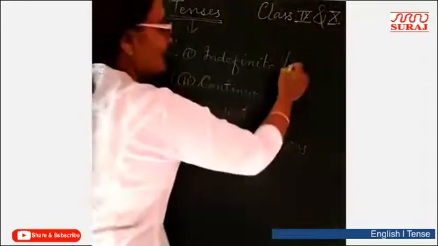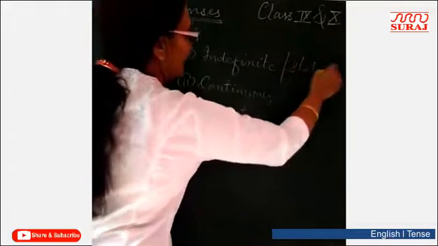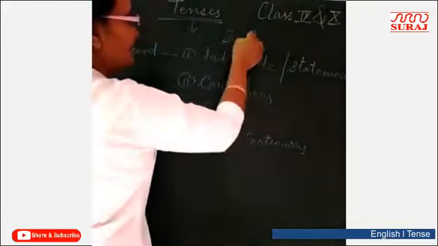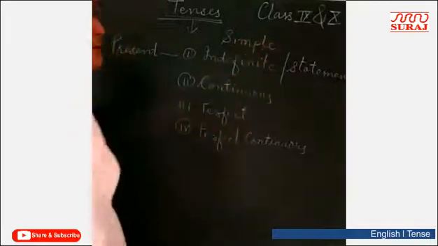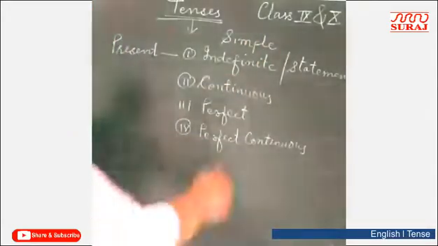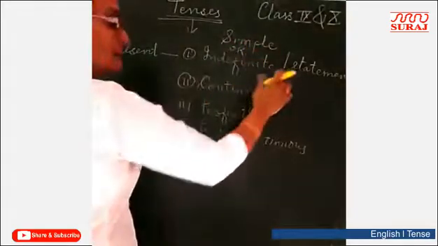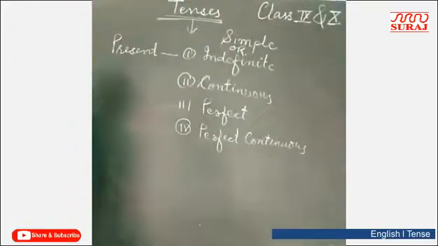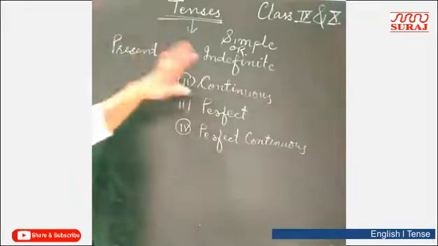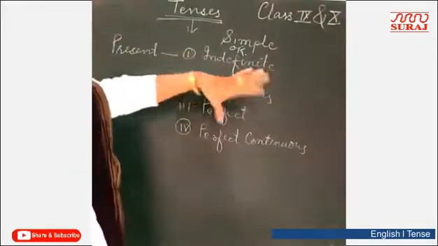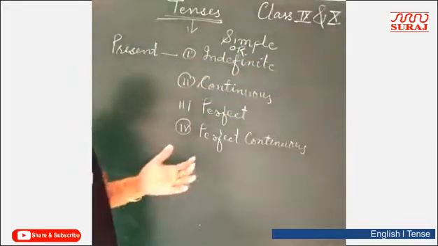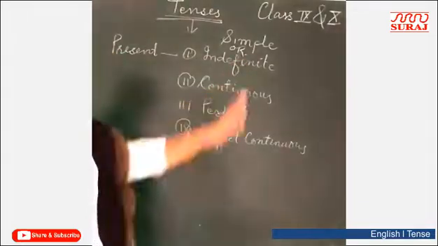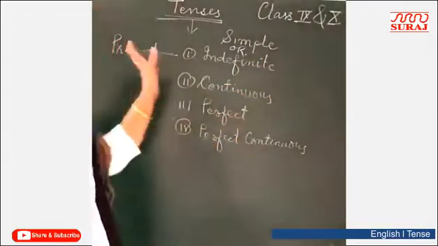Indefinite you can say statement, or you can say simple sentence, simple present, right? Indefinite or simple, you can say. Now we will know what indefinite tense is, where we can use indefinite, continuous, perfect, and perfect continuous. For which type of action can we use all these groups of present tense?